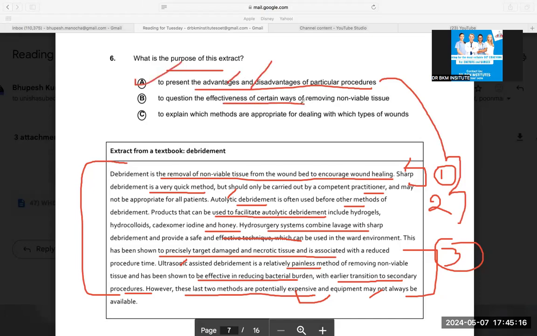To question the effectiveness of certain ways of removing non-viable tissue. Debridement is the removal of non-viable tissue. Seems like a hard one, but it's easy again. Why overthink? Advantage, yes, that they are a quick method. In this, they were saying autolytic debridement is an often used, effective technique, a painless method. They were talking about advantage and disadvantage. And I don't want to overdo this question. But elimination, I am unable to. This question is tough.